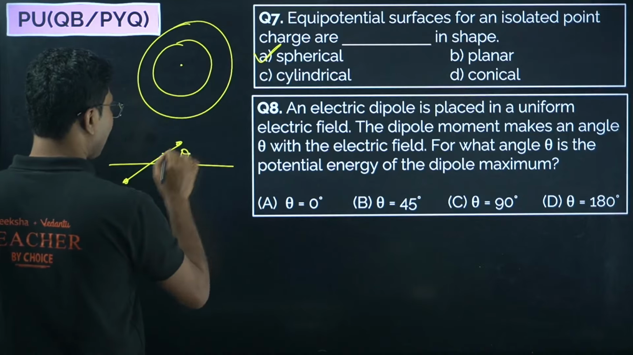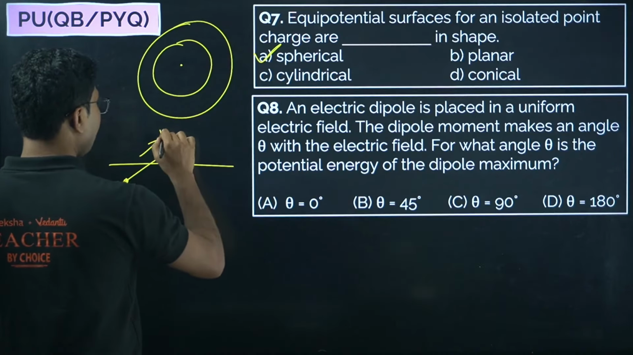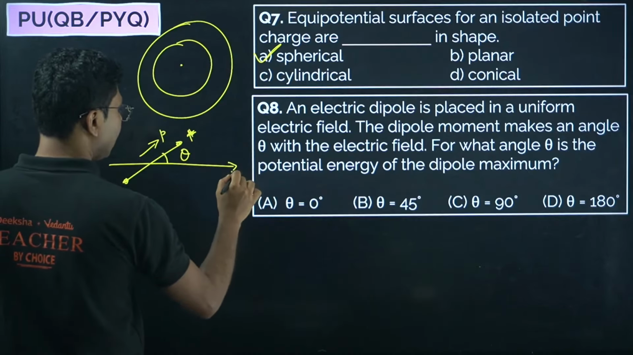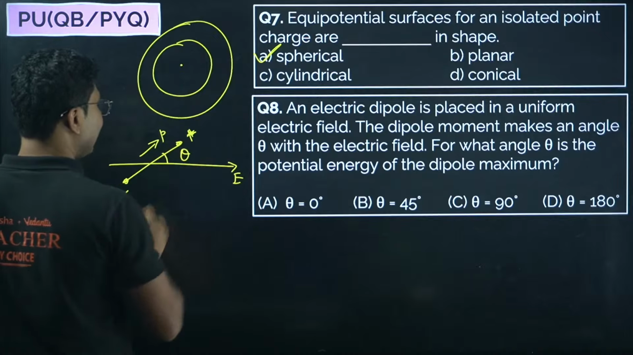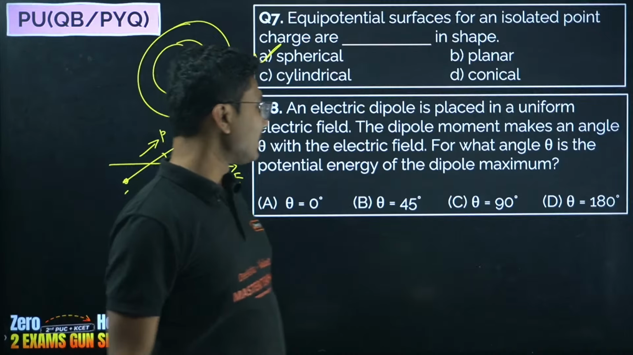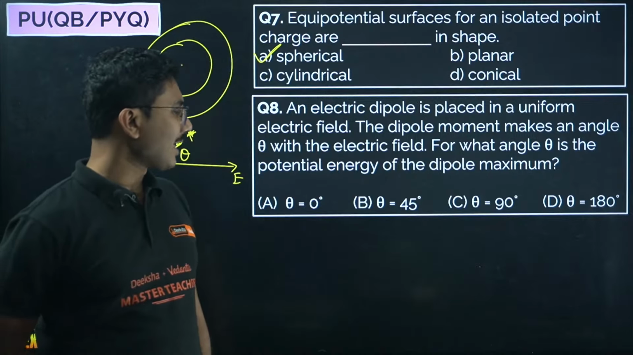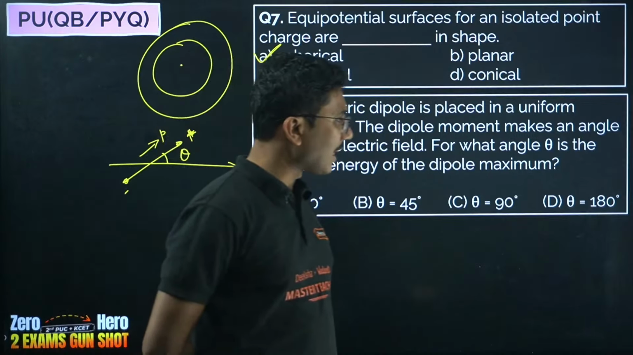The angle is given by theta. This is the dipole moment, so this is negative, this is positive, and this is the electric field. For which angle theta is the potential energy maximum? 0, 45, 90, 180.